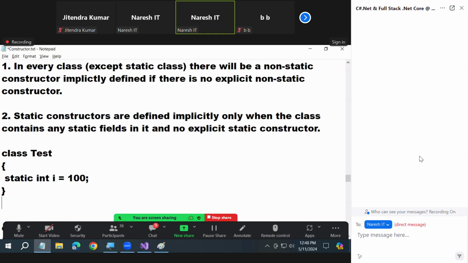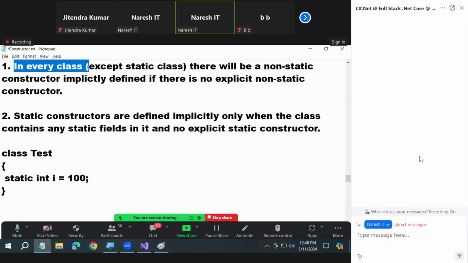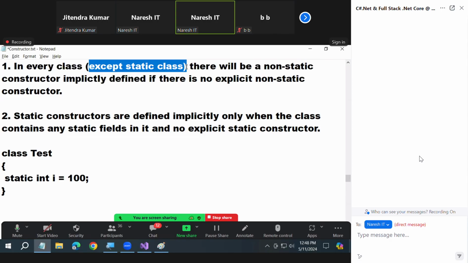Static, non-static, both are there. You forget what I'm telling you. Every class will contain non-static now. But static only conditional. But non-static every time it will be present now. Where non-static won't be present? Static class. Understood? What will I have here?